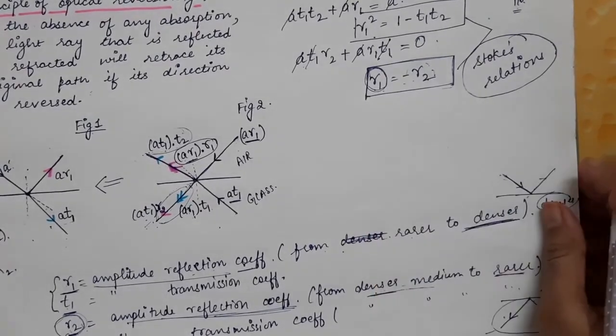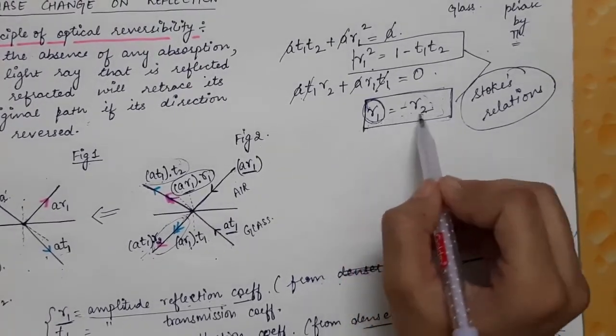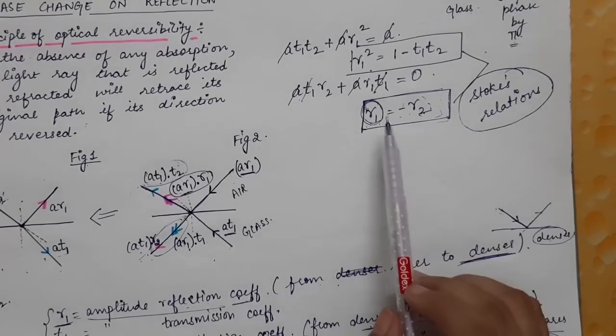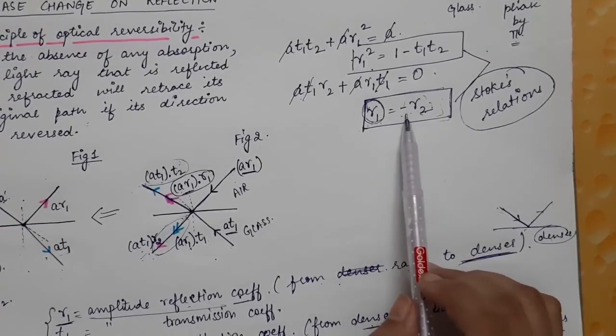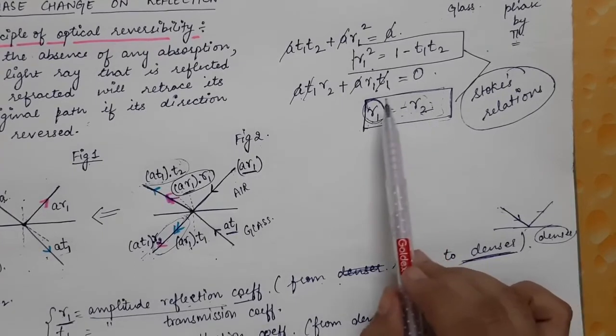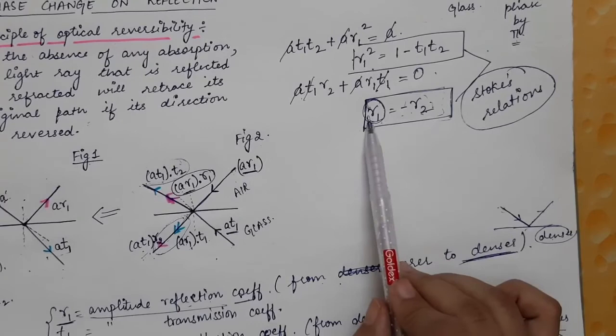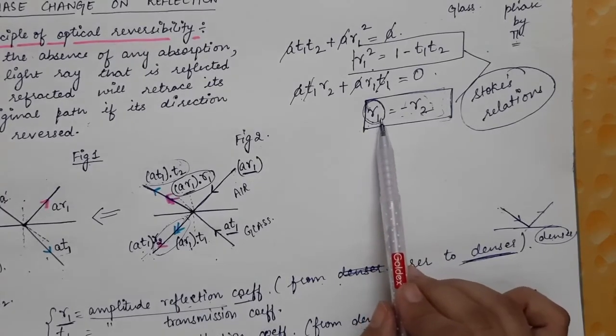So from this result we see that these two coefficients are of opposite sign. That is, from this relation we know that R1 is opposite in sign to R2, that is, if R2 is positive R1 will be negative, and if R2 is negative R1 will be positive.